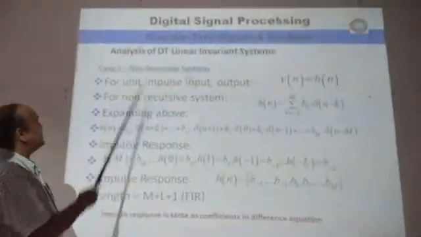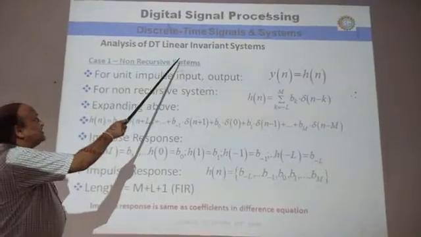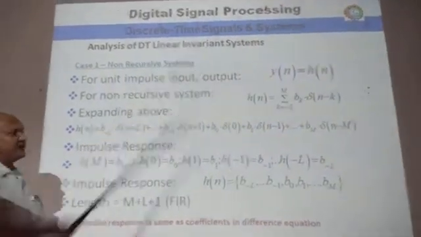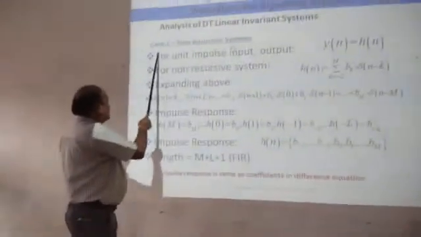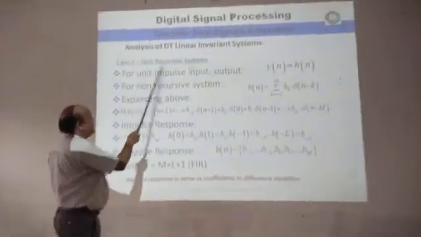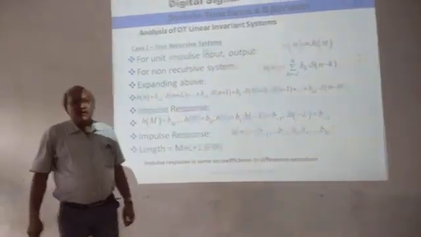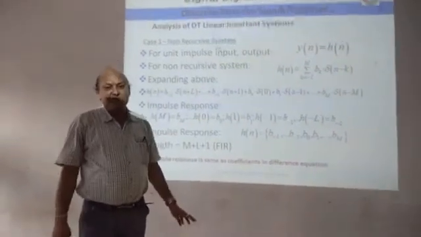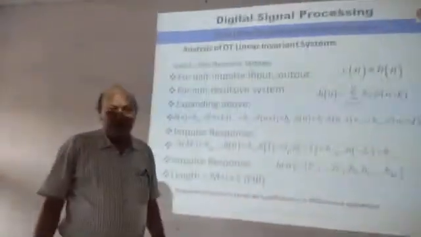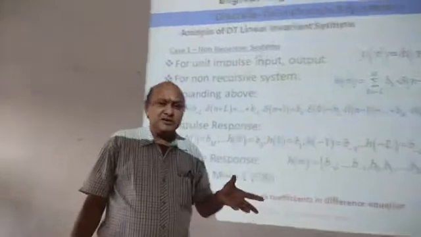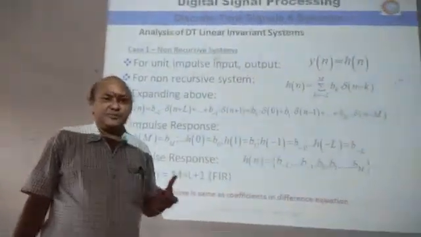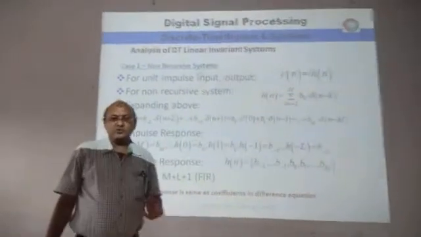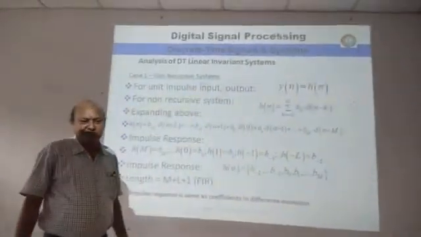So dear students, here you can see this analysis of discrete time linear invariant system. In this slide you can observe case 1 is given for non-recursive systems, and you are already aware of what recursive and non-recursive systems are. Recursive systems are the feedback systems, where we use feedback, and non-recursive are those where we don't use feedback.